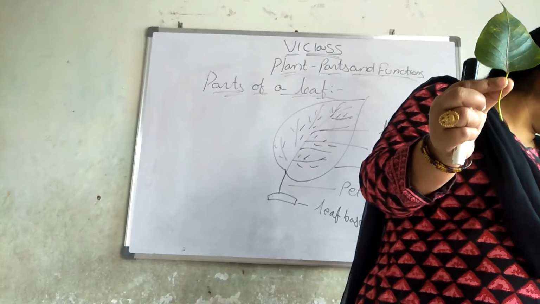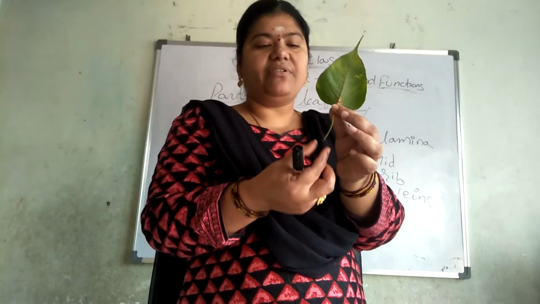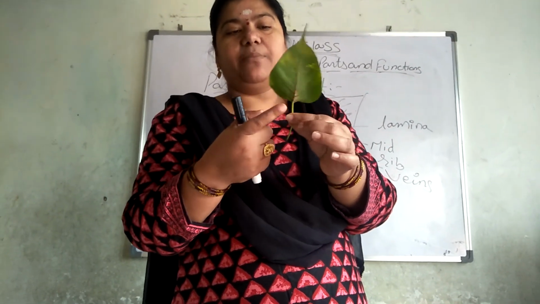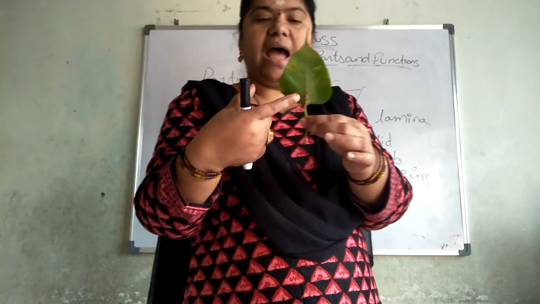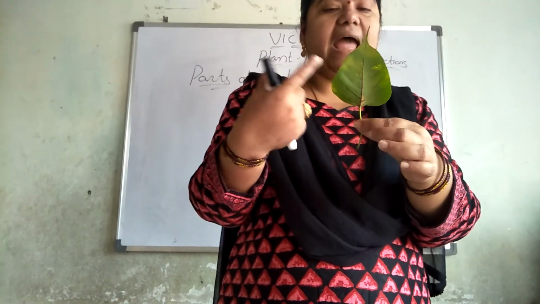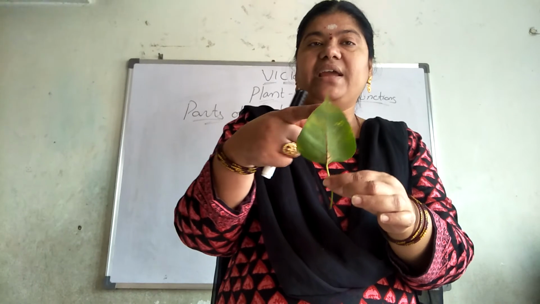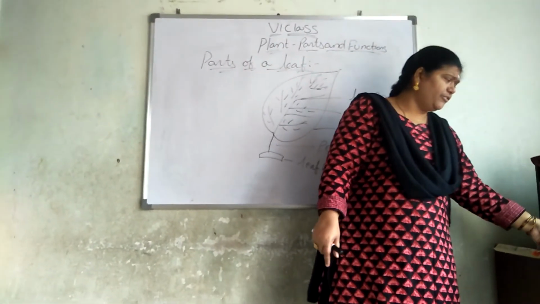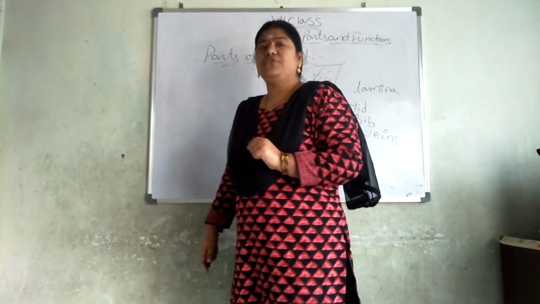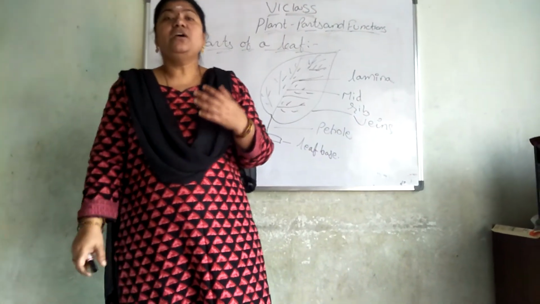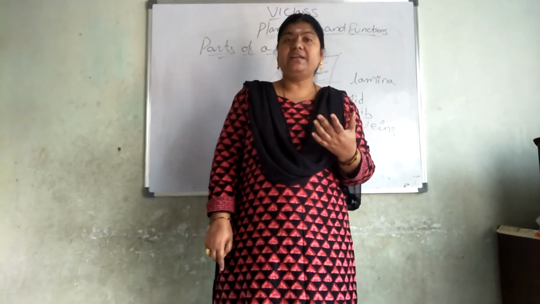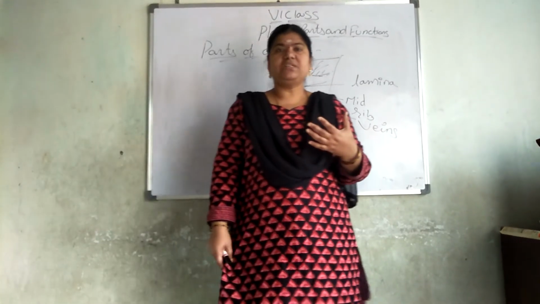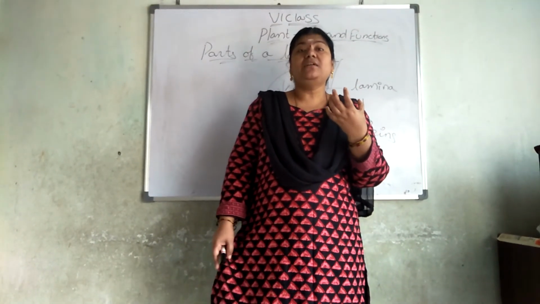What are the different parts? The leaf has a leaf base. It has a petiole, which we are holding. It has a midrib, which is the backbone of the leaf, and it has lamina like our bones, and in the middle you can see that veins and veinlets are there. These are the different parts of the leaf. For what purpose is the leaf useful for us? It has green color pigment for the photosynthesis process, that is, to prepare the food.